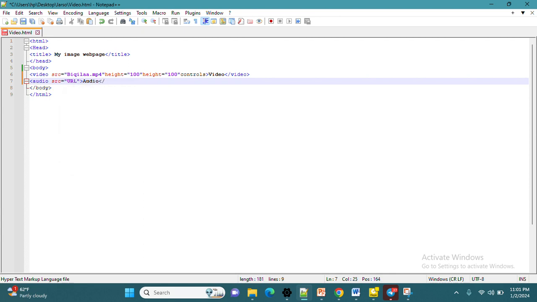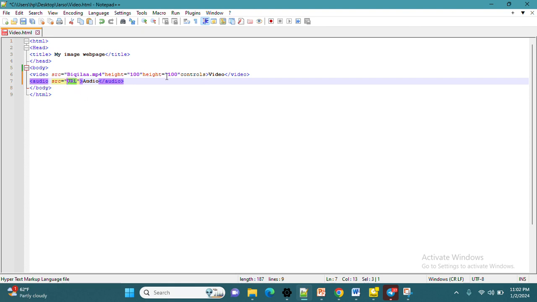Both the audio and the video tags are container tags. Container tag means the tag that has both closing and opening tags separately. Now this URL means the name of the audio with its file extension.